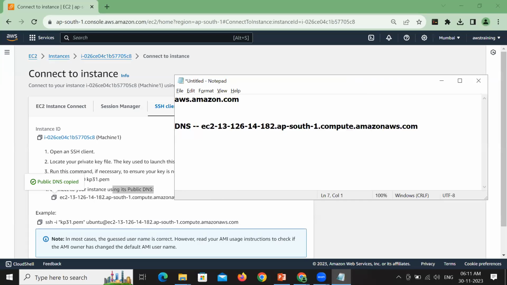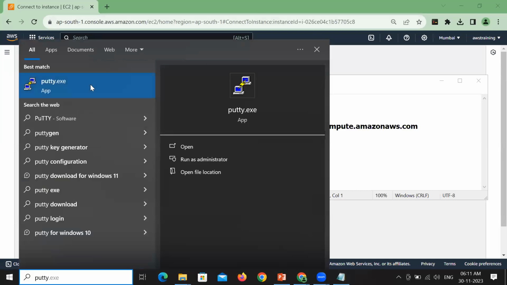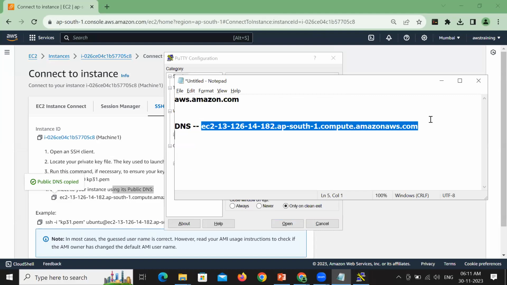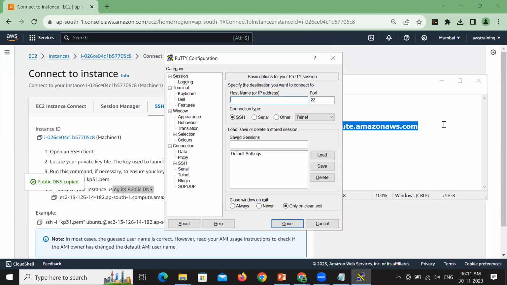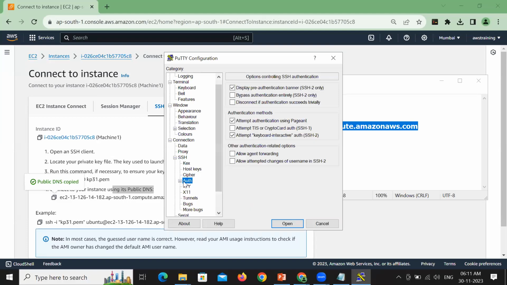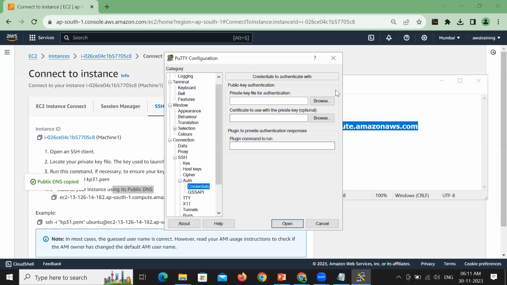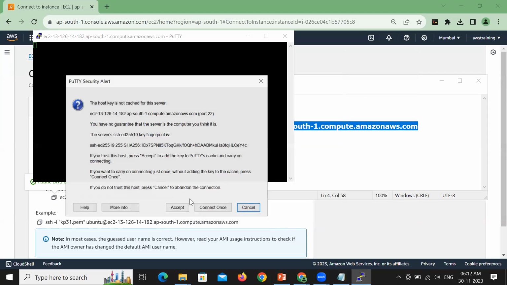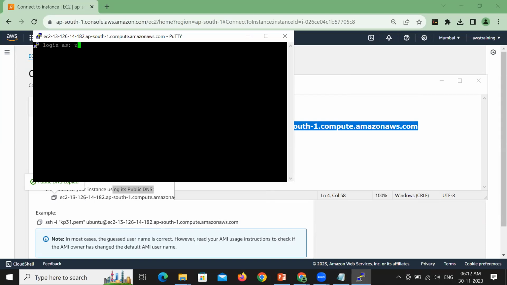Perfect. Next, connect using PuTTY. You already have downloaded PuTTY. So open putty.exe. Under host name, provide the DNS. Under connection, under SSH, under authentication, under credentials, upload your private key. That is nothing but the key pair which you have downloaded. That's all. Do you want to connect? The default username is Ubuntu.